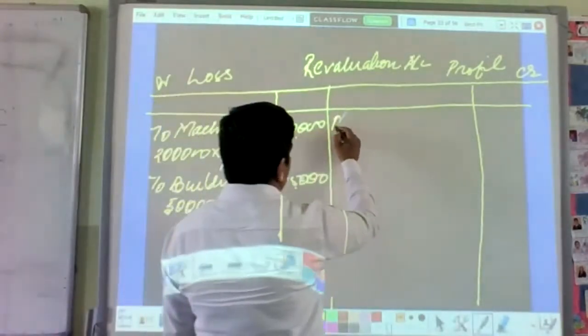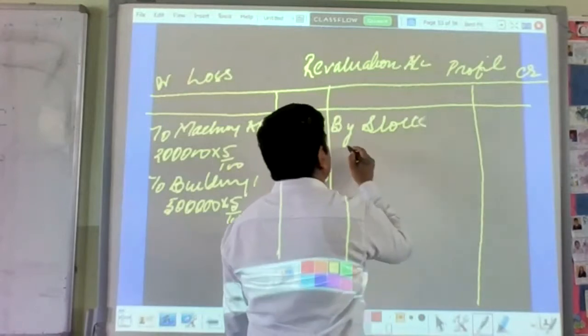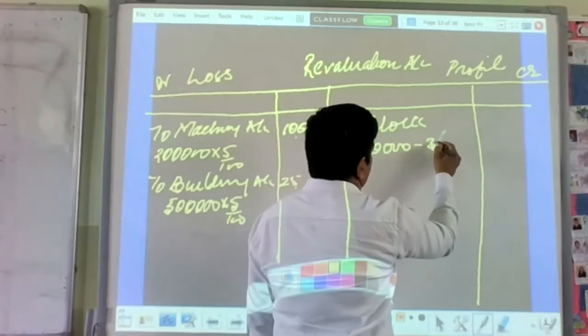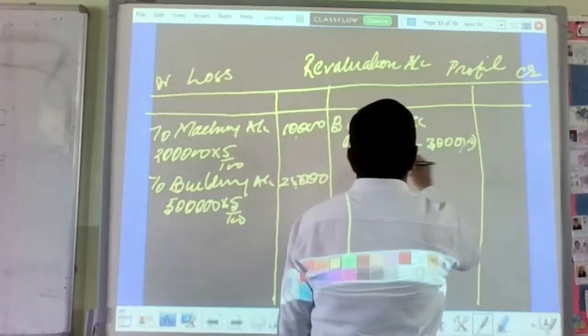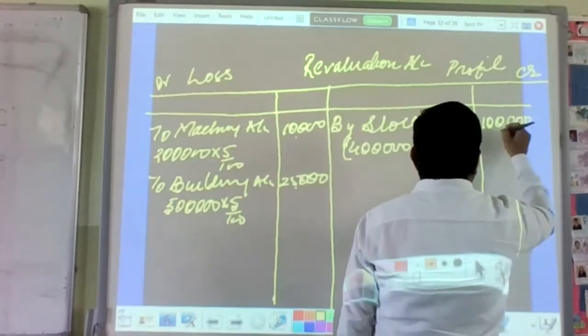तो बाय स्टॉक, 4 lakh minus 3 lakh, that will be 1 lakh profit.